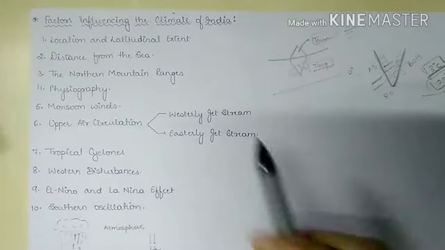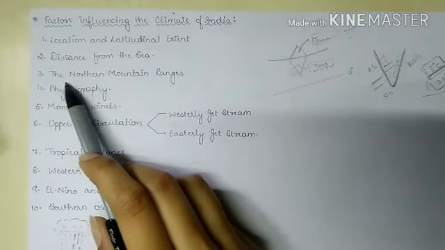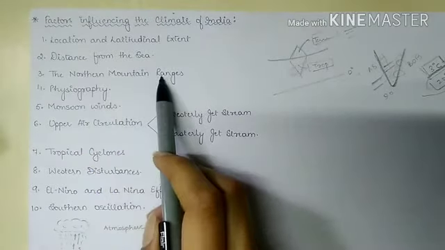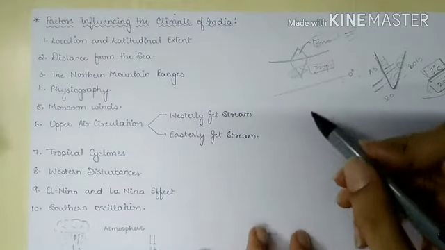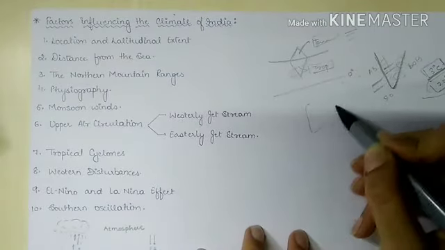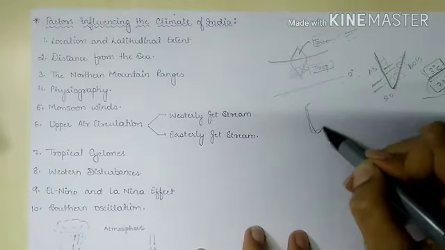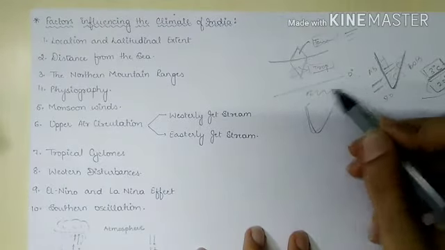Now the next factor is a physical factor, that is northern mountain ranges. India actually is separated from the rest of Asia by these impenetrable walls of the Himalayan mountain range. So this is India, and we have impenetrable walls of Himalayas.